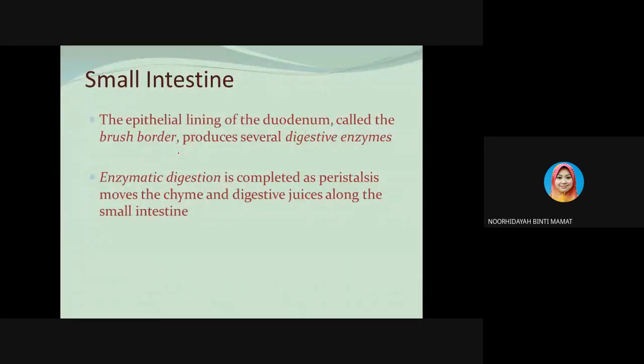In the small intestine, the epithelial lining of the duodenum is called the brush border. These brush border cells produce several digestive enzymes. The enzymatic digestion is completed as the peristalsis movement, which is one of the movements, moves the chyme and digestive juice along the small intestine.